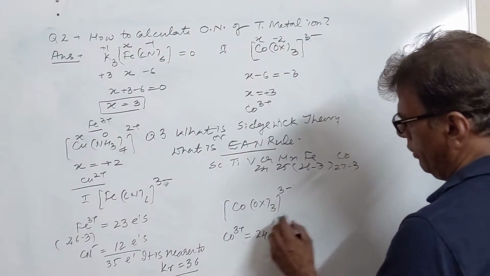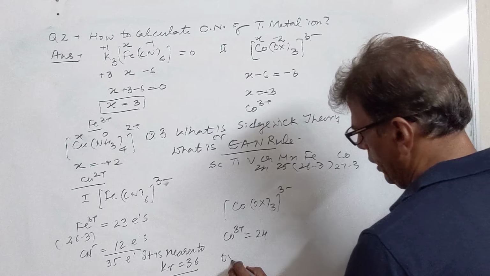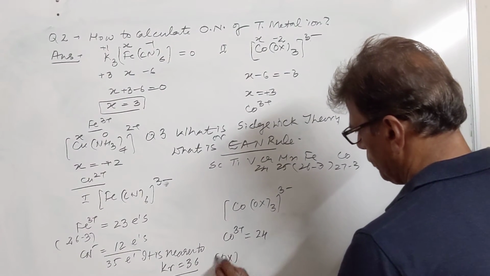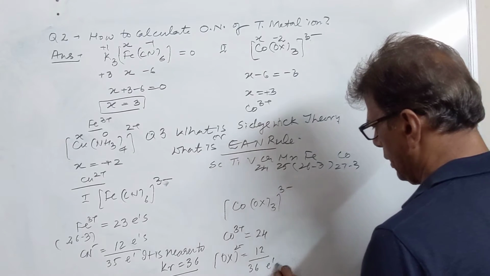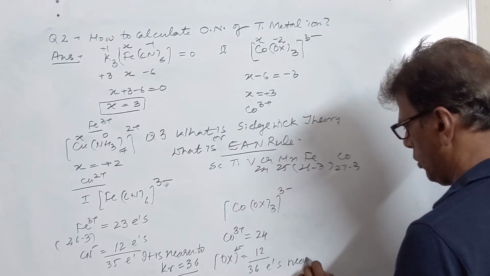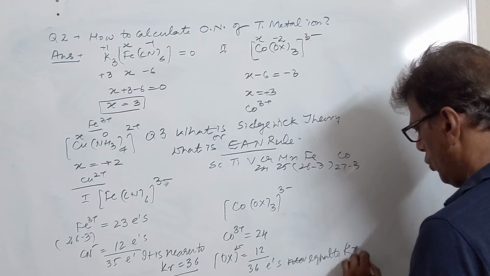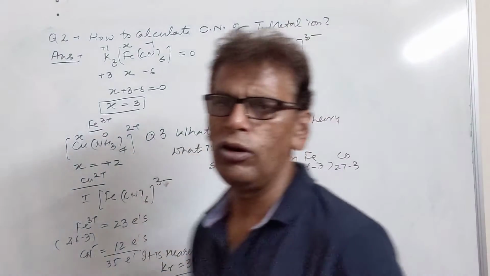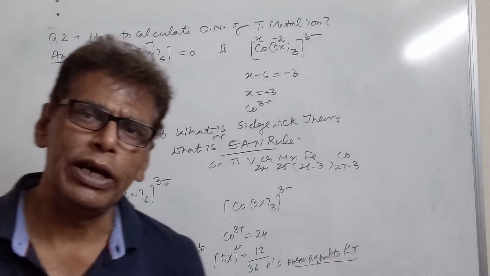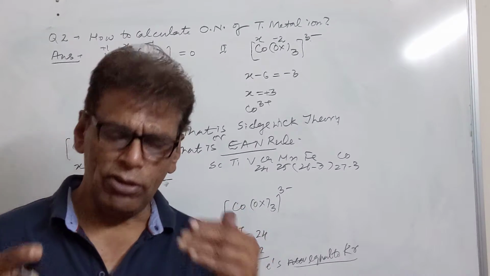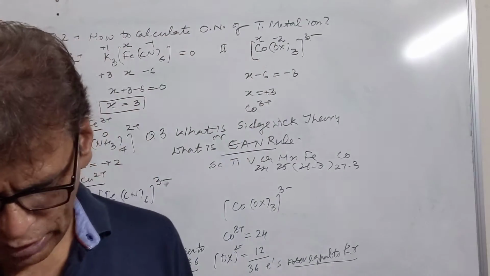So we'll be having 6 coordination number. So oxalate contributes 12 electrons here, total number 36 electrons. It is nearer to krypton, equal to krypton. So if you count the total number of electrons according to the effective atomic number rule or Sidgwick theory, the total number of electrons must be nearer to a noble gas configuration.